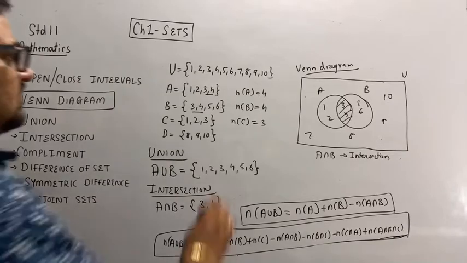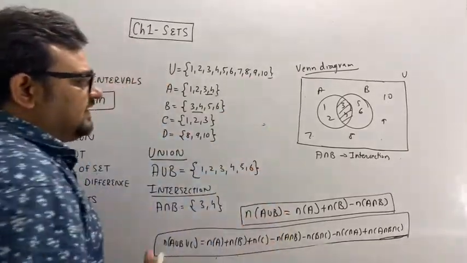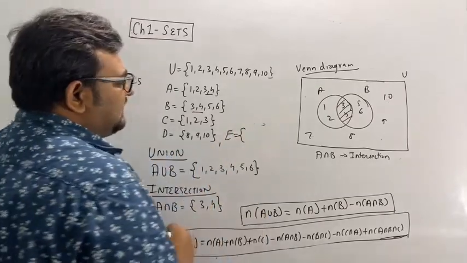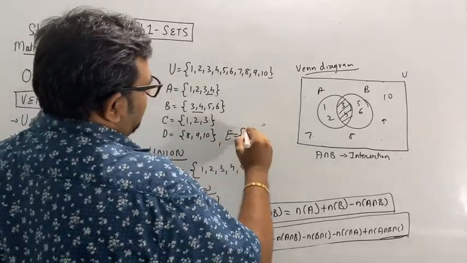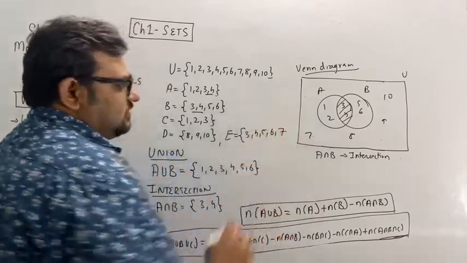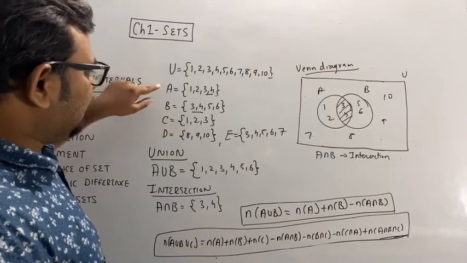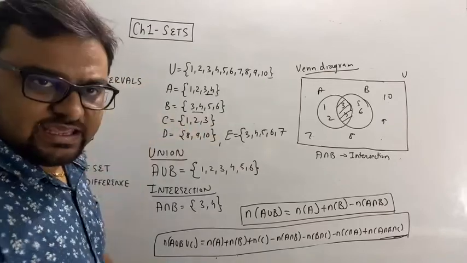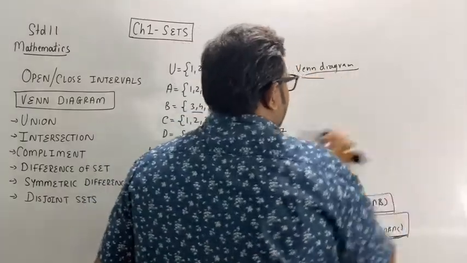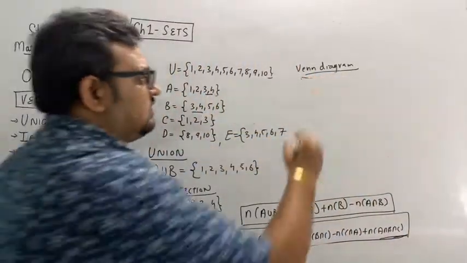Now suppose there is one more set. Let's say set E, which is equal to 3, 4, 5, 6, 7. Right? Now if I want to represent A, B, and E in a Venn diagram, see how I would write it down.